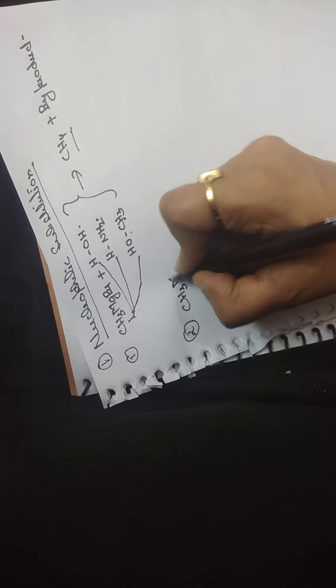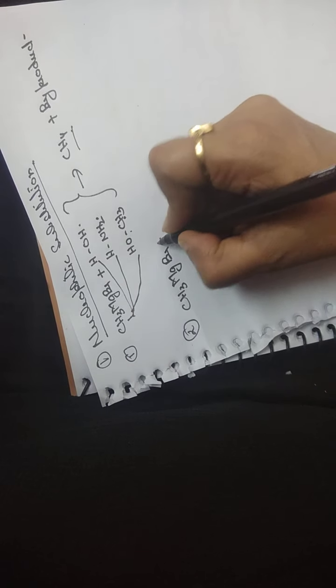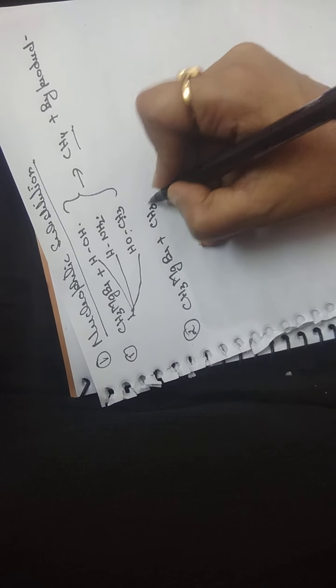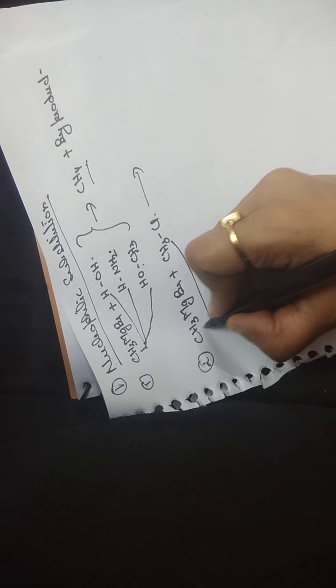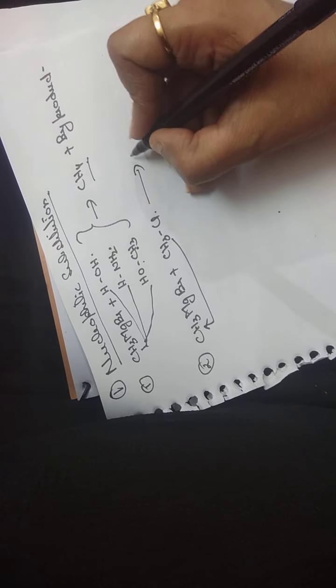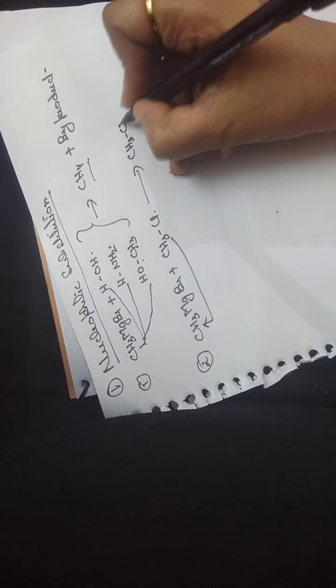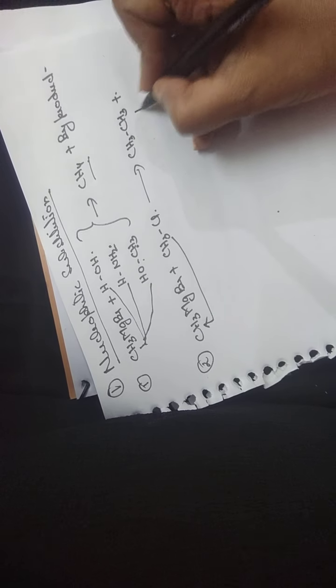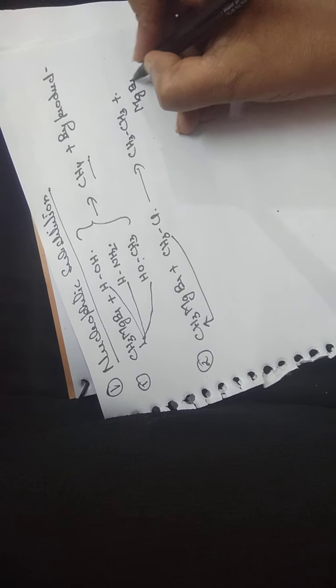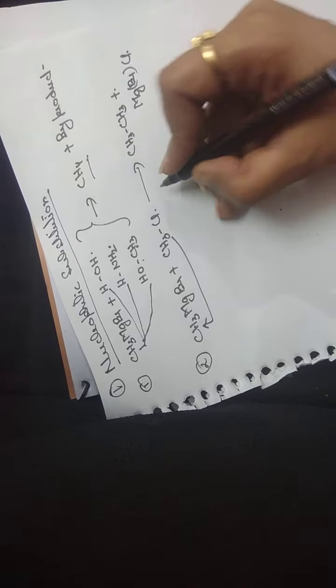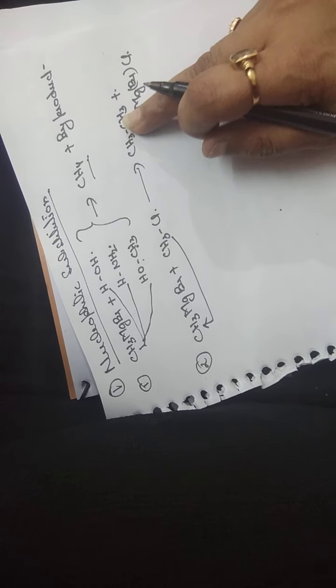The second reaction is when Grignard's reagent reacts with alkyl halide. Suppose this is the alkyl halide. Then this CH3 goes to the alkyl group and we get the product plus a byproduct. Here we had one carbon, and the product has two carbons. So we are getting a higher alkane. This is the second reaction.